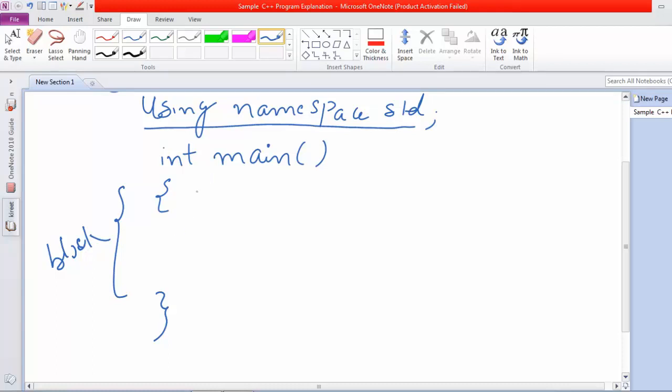Before printing a message, we have to look at some terminologies. We have to use cout, where this c is small, followed by this operator, the double less than operator.